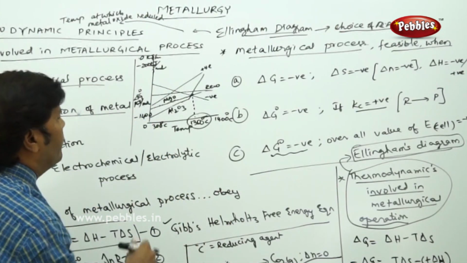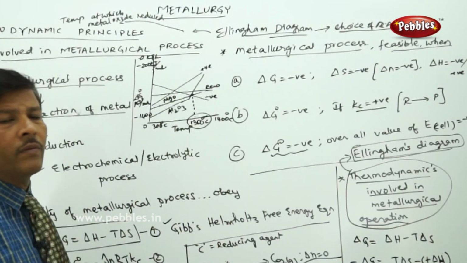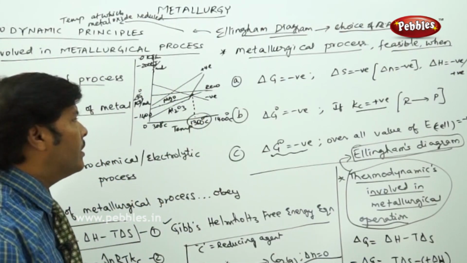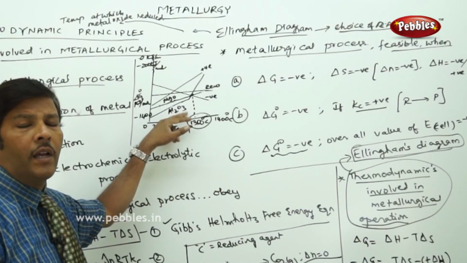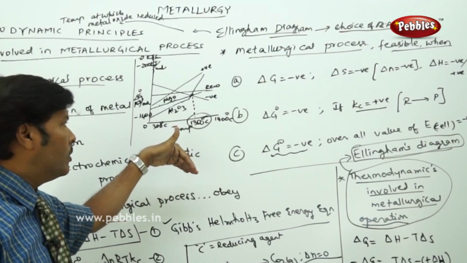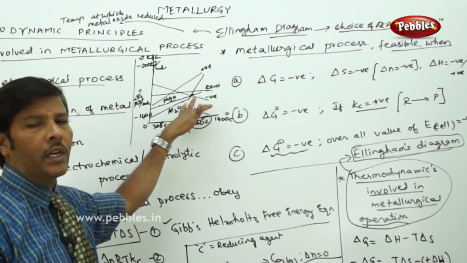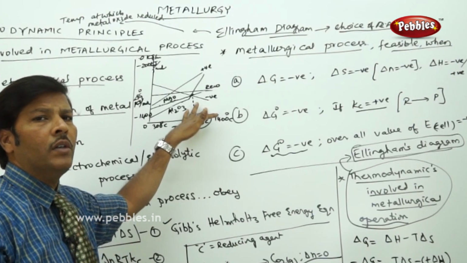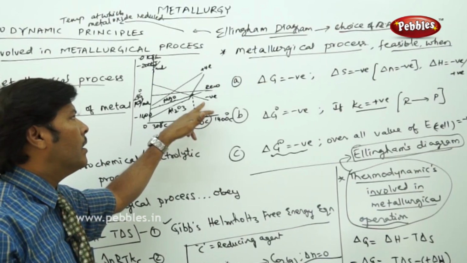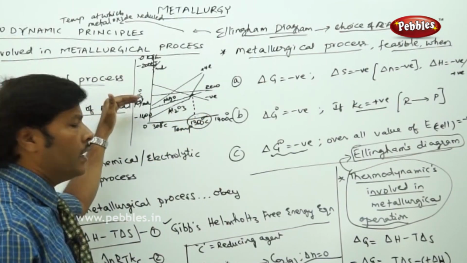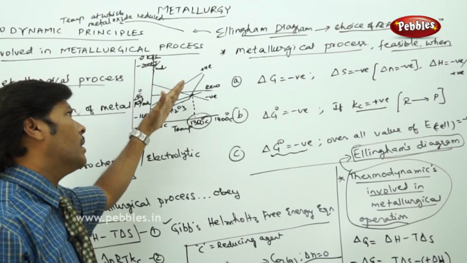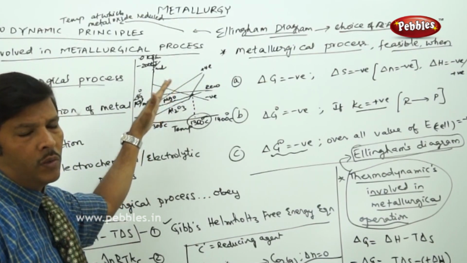And also we can find out what kind of slope is operating for different reducing agents, whether the given reducing agent has an increased entropy with positive value or decreased entropy with negative value. Usually the reducing agents with the negative slope are the best choices to reduce the metal oxides to metal, because a negative slope indicates lesser free energy for reducing the given metal oxide to the metal, rather than the reducing agents which have the positive slope.